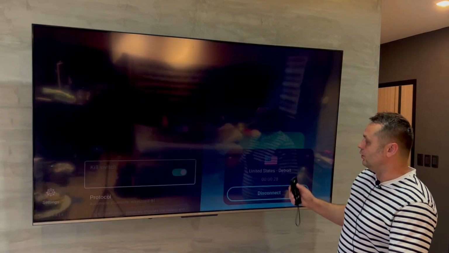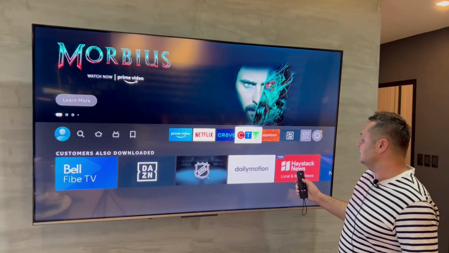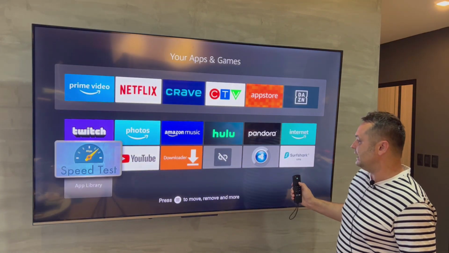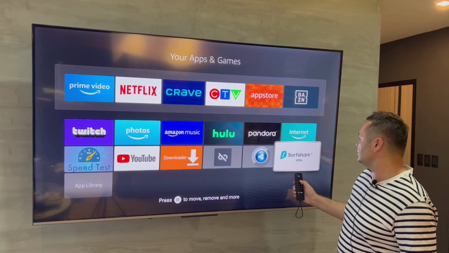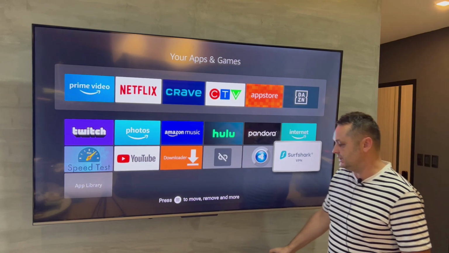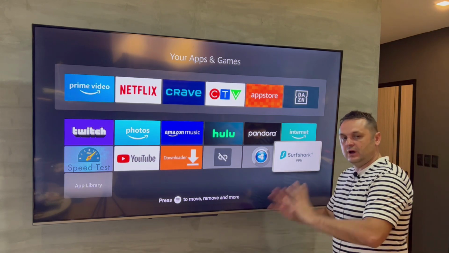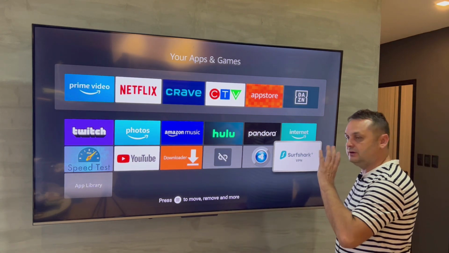So now I go home. You can see I have the VPN on. It quickly refreshes my apps, everything like that. Unlinked still works, downloader still works, and I have my Surfshark VPN for any time I need to use it. Okay, so unlinked, all the apps are there. Welcome message, read that for all your apps.